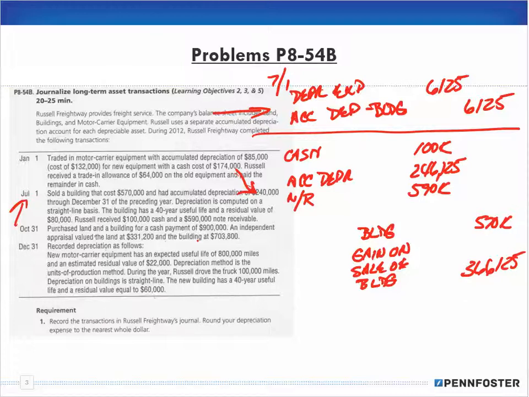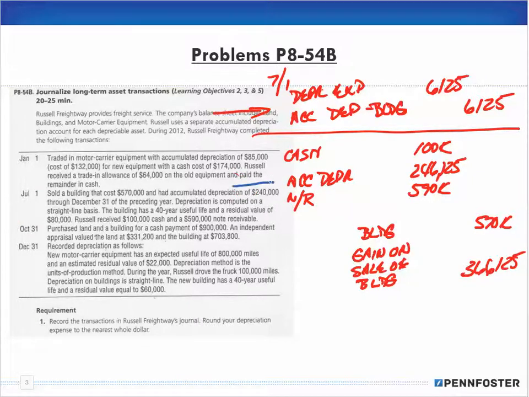Doesn't necessarily mean that you have to replace it with exactly a new building. It all depends upon the transaction, and that's why you can look in a book all you want, but if you don't understand the concepts, you're not able to work the problem because you're trying to find the exact journal entries in the book. You're never going to find it. Each situation is different.